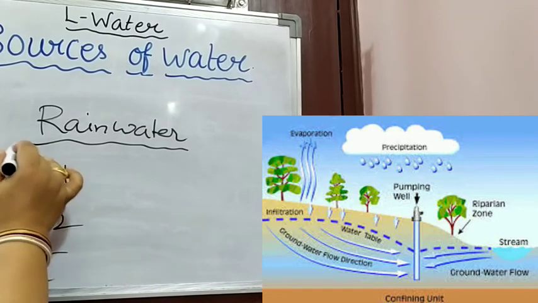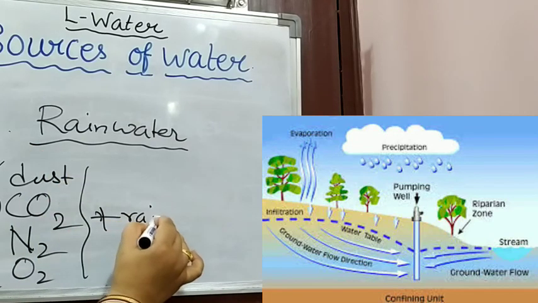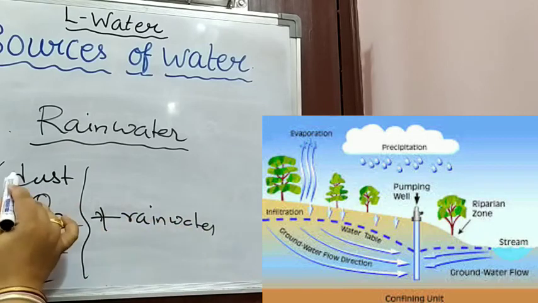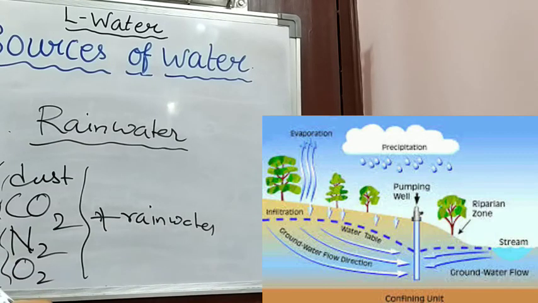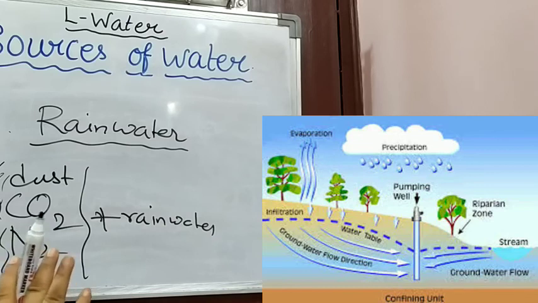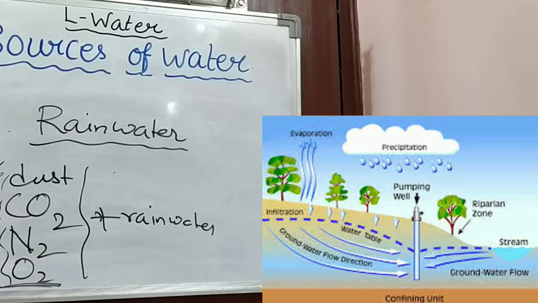When the rainwater mixes with them, these are not so harmful or poisonous, because we also exhale carbon dioxide. Carbon dioxide is a non-poisonous gas, nitrogen is also non-poisonous, and oxygen is a very helpful gas for us that helps in respiration. So these are all good gases, not harmful. As a whole, rainwater with all these gases is not harmful for us.